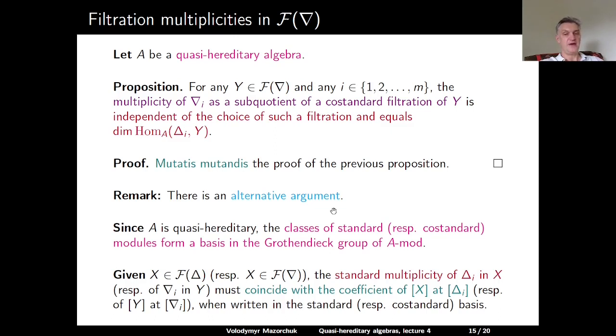Similarly, if we have a module Y with nabla filtration, then the multiplicity of nabla I in Y must coincide with the coefficient when we write the class of Y with respect to the basis given by the classes of co-standard modules. So that's an alternative proof for the fact that the multiplicities of standard, respectively co-standard, modules in the corresponding filtrations are always well defined.